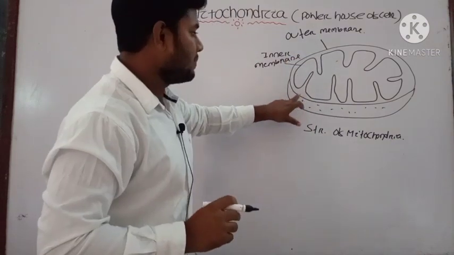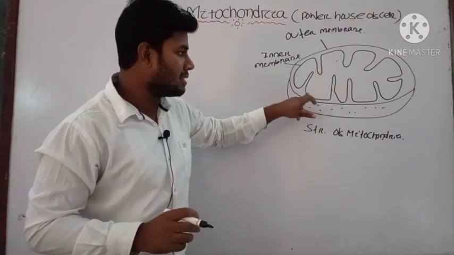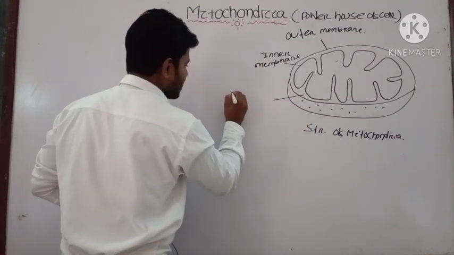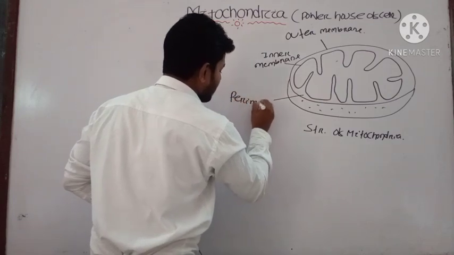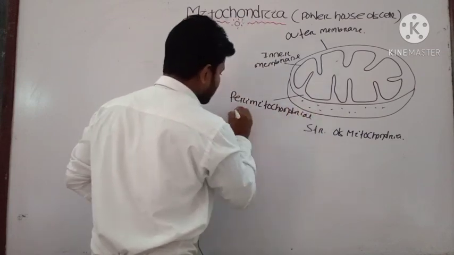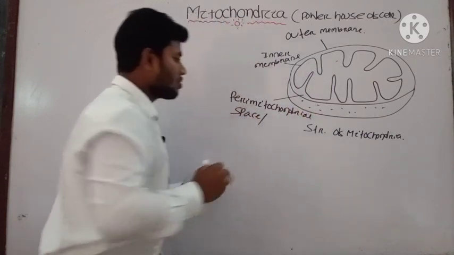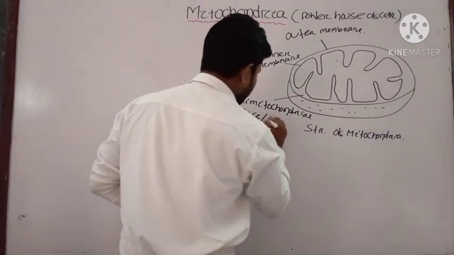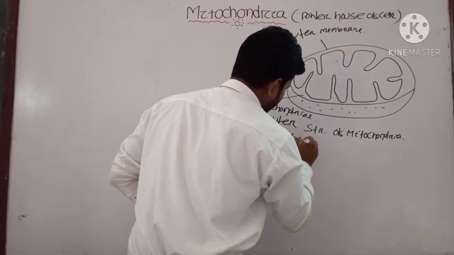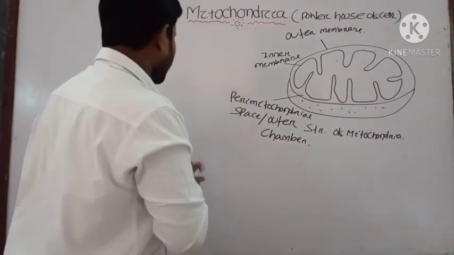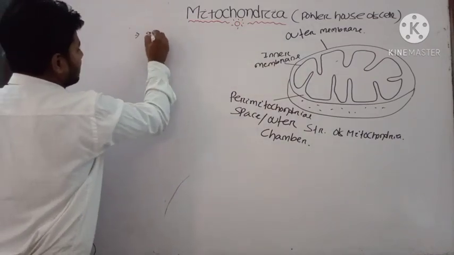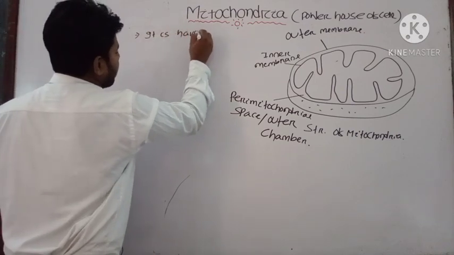In between the two membranes you can see a space, and this space is known as the perimitochondrial space, or it is also called the outer chamber. Okay, you can write these points: mitochondria have two membranes.